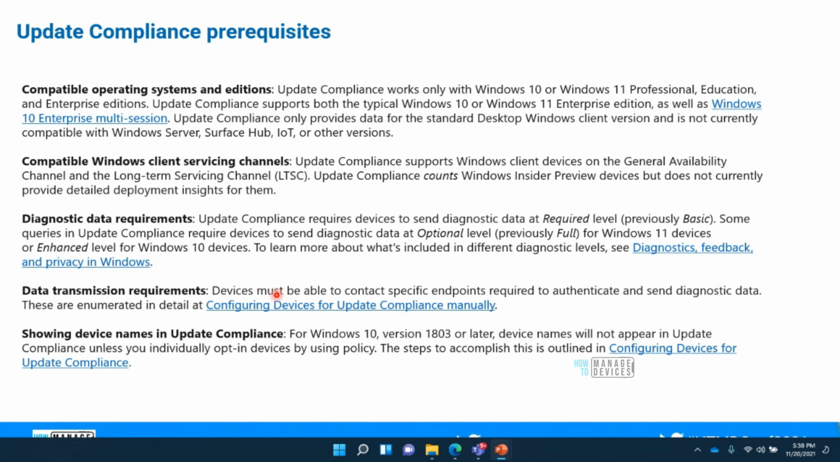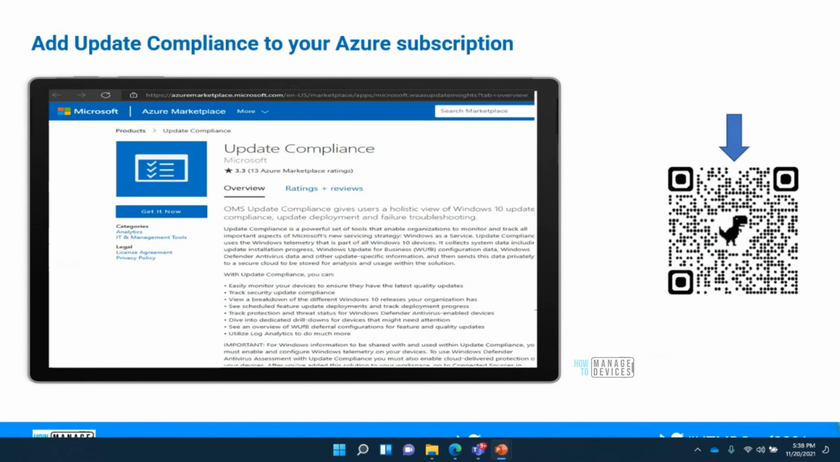And of course, in your environment, you have to allow the list of URLs to be whitelisted. By default, these devices will not be sending the device names, due to some compliance reasons. That's optional. You can enable the setting so that you will get the device name as well, which is actually useful.